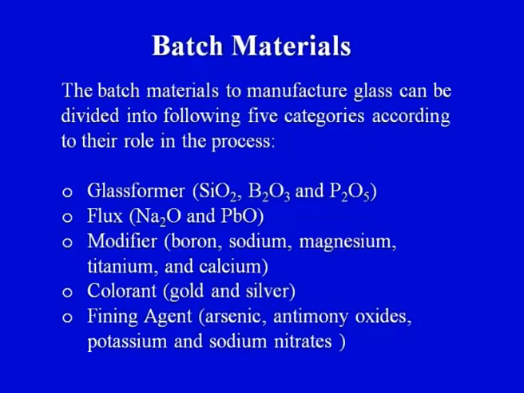Second point on your screen is the flux. Now what is the role of flux? Flux can be of different types. You can see Na2O, PbO. There are different types of fluxes that can be used, and there can be others also. The role of flux is to reduce the melting temperature. So in a furnace, if we are adding the flux, the temperature required to melt the glass former would be reduced, but certainly it will be at a cost, and the cost would be, at certain times, a reduction in the properties of the final glass that would be manufactured. So flux has an advantage, but it also has a slight disadvantage, because it affects the properties of the final product.